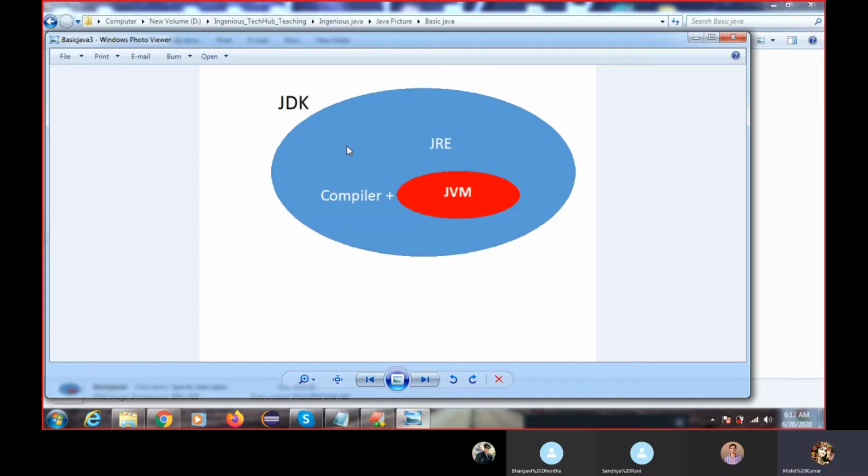But we don't know what is the use of this software while executing the code. We will see what is the use of the JRE, what is the use of the compiler, and what is the use of the JVM. All this software is inbuilt inside the JDK, the Java Development Kit. I will tell you practically why we have this kind of software while installing the JDK.